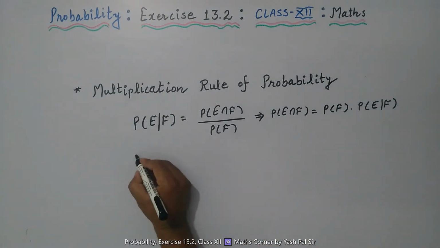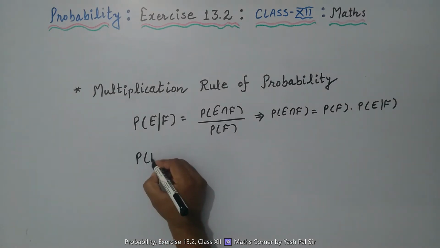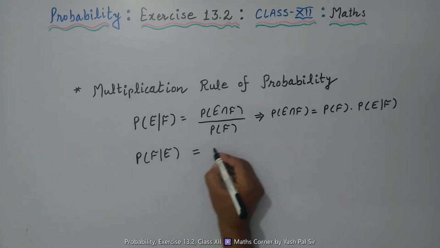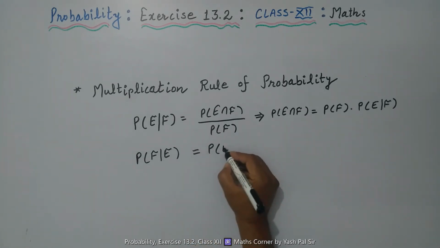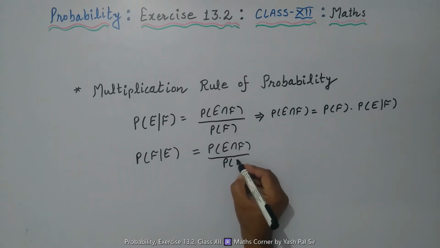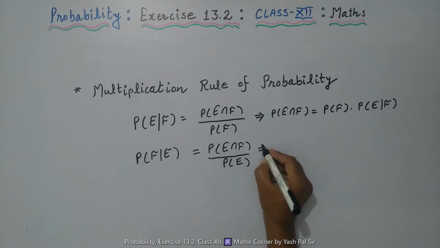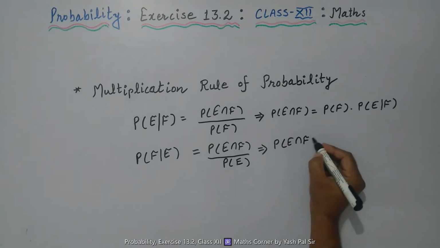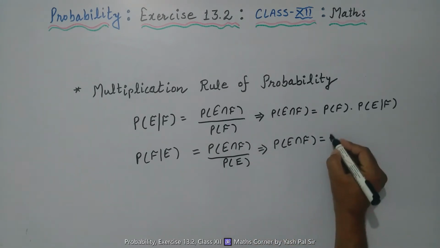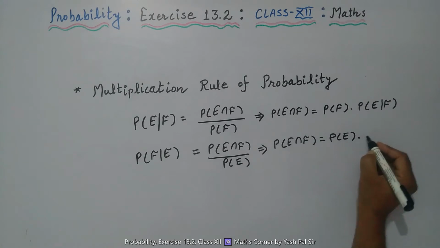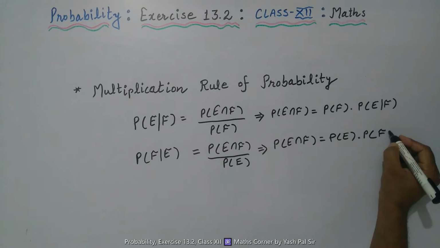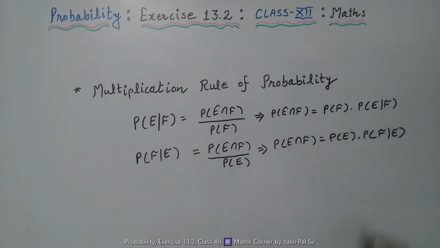Similarly, we have discussed the conditional probability of F given that E has already occurred. This was also equal to probability of E intersection F divided by probability of E, which implies probability of E intersection F is equal to probability of E into conditional probability of F given that E has already occurred.